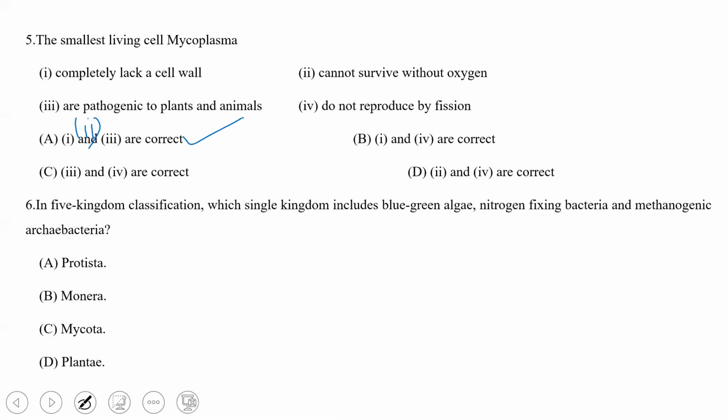Next question. In five kingdom classification, which single kingdom includes blue-green algae, nitrogen-fixing bacteria, and methanogenic archaebacteria? As we know, all the bacteria are grouped under one single kingdom, that is Monera, which is the sole kingdom for bacteria. So henceforth, the option will be option B.